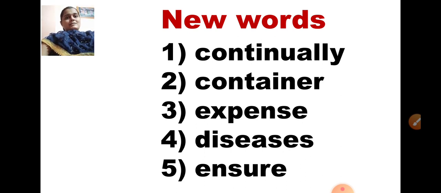Look at the third one, EXPENSE, expense. Expense means when you go in the market and you buy vegetables or fruits, you have to give money. That is your expense. When you're giving money for something to buy, that is your expense.